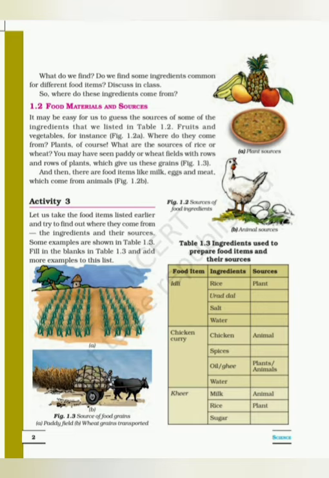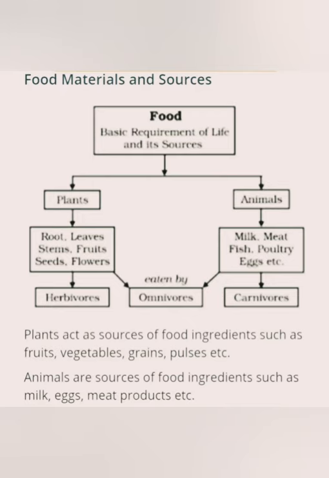Now, what are the main sources of food? There are two main sources of food, plants and animals. From plants, we get fruits, vegetables, cereals, pulses, etc. And from animals, we get milk, meat, fish, eggs, and all the dairy products. So these two are the main sources of food.